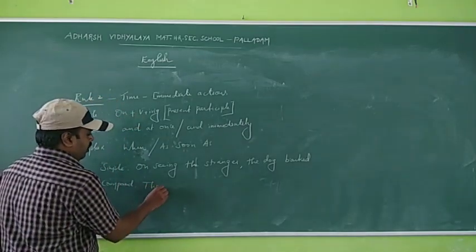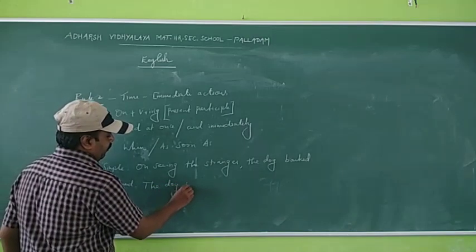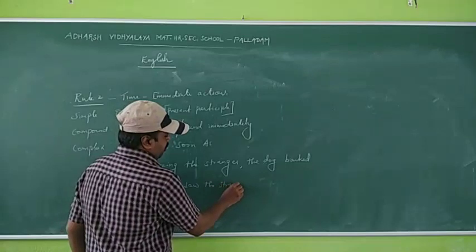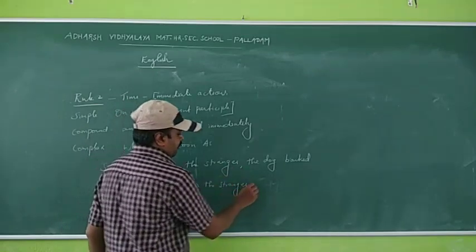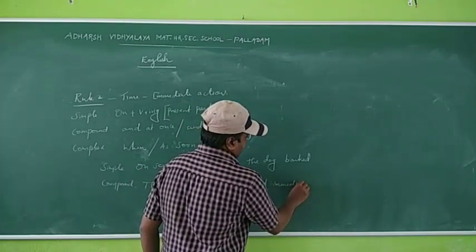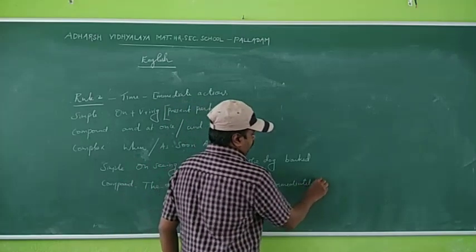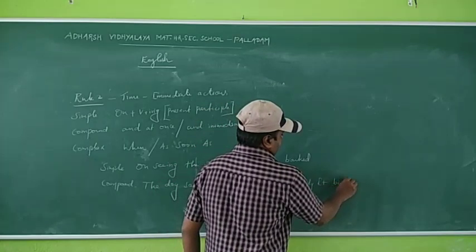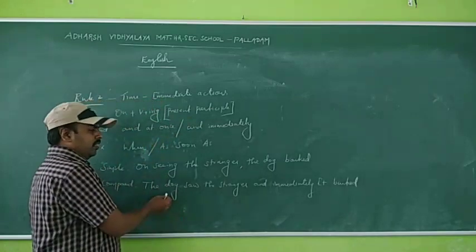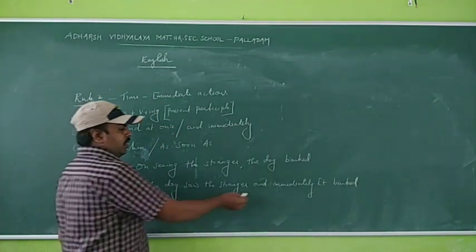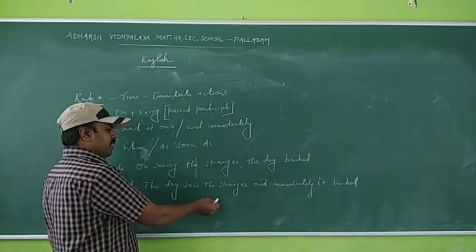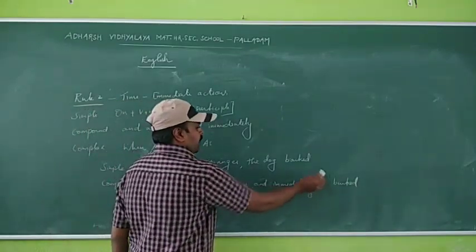So the dog saw the stranger and immediately it barked. First the dog, noun, and next one pronoun it. So the dog saw the stranger and immediately it barked.